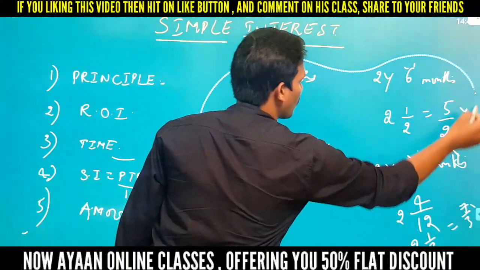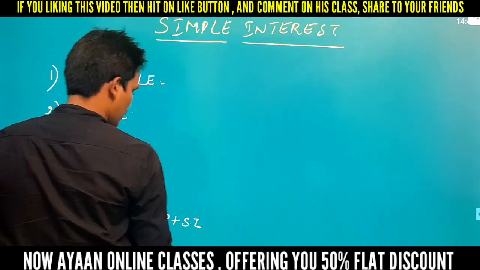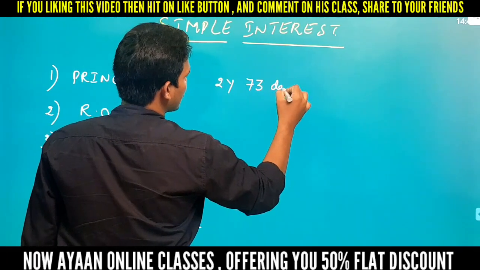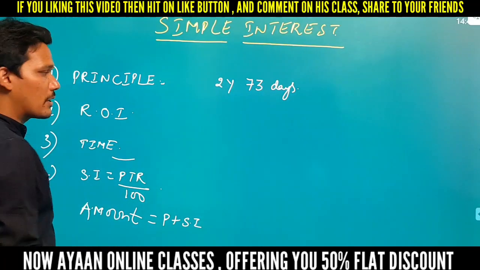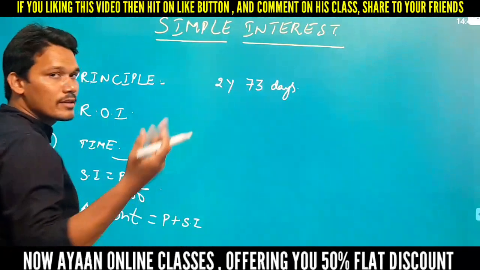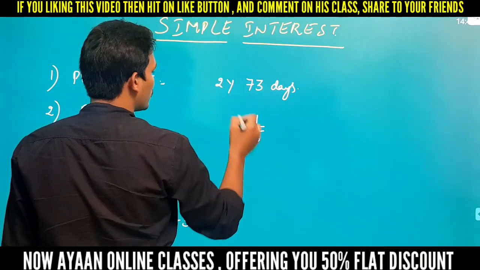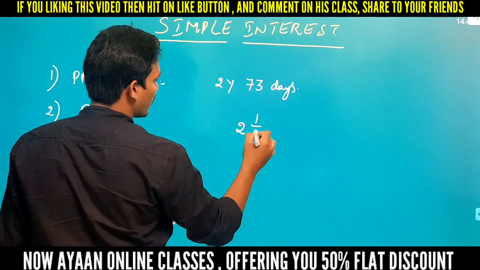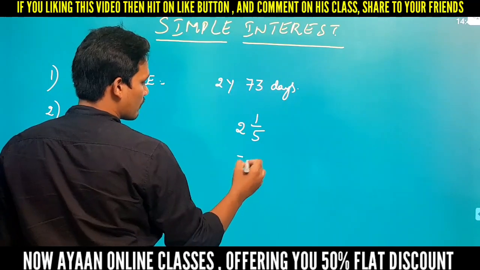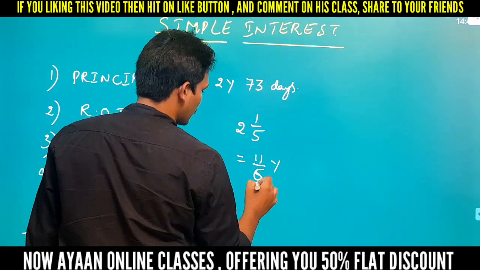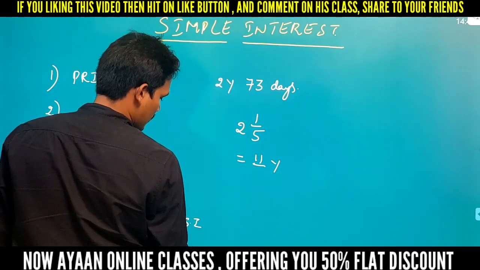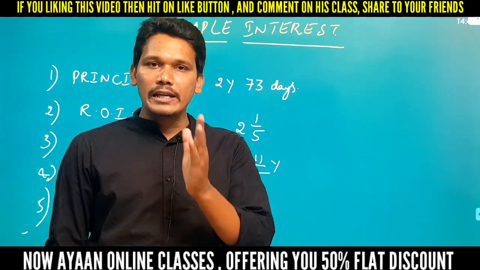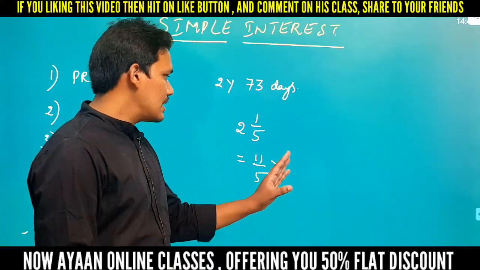See here, next we'll go with another constant. For example, 2 years 73 days. Okay, so already we converted 73 days in terms of years. So that is nothing but 1 by 5 and already 2 is in terms of years, right? So 2 1 by 5. So 5 twos are 10 plus 1. So that value equal to 11 by 5 years. So time may be with any constant, you have to convert in terms of years, right? So we have seen some conversions here.